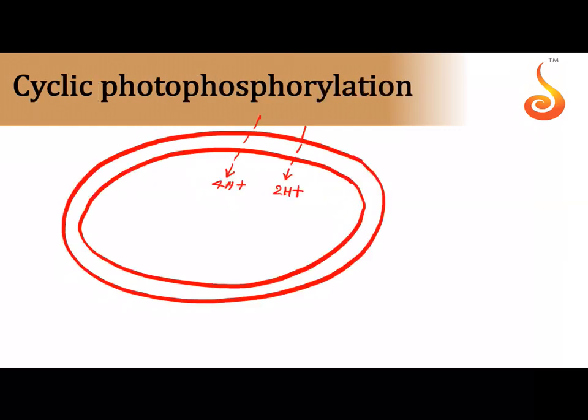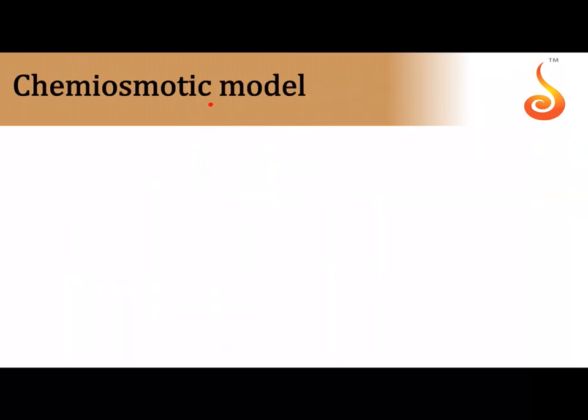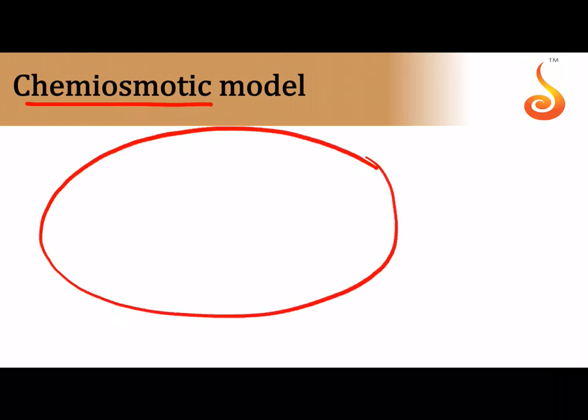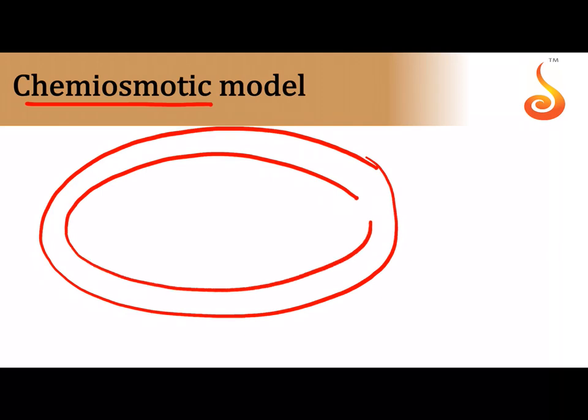Okay, so I was supposed to write this in the next slide, so let me do that here. This model of ATP synthesis, which I'm going to show you now, is called the chemiosmotic model. So in the chemiosmotic model, I have shown the thylakoid. This is the lumen of the thylakoid, and this is the stroma of the thylakoid. Okay, so now what happens is, what kept accumulating here? Protons kept accumulating. How many protons in cyclic? 4 protons in cyclic. How many protons in non-cyclic? 6 protons accumulated in non-cyclic.